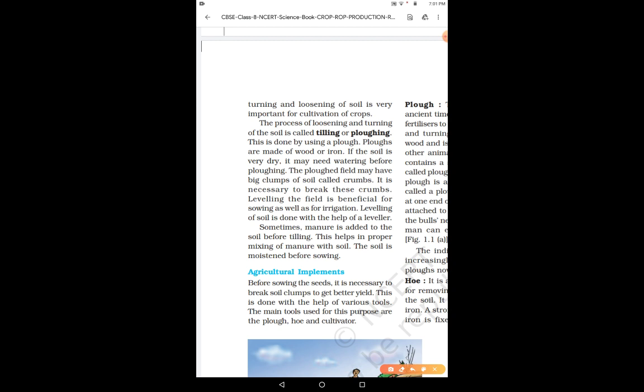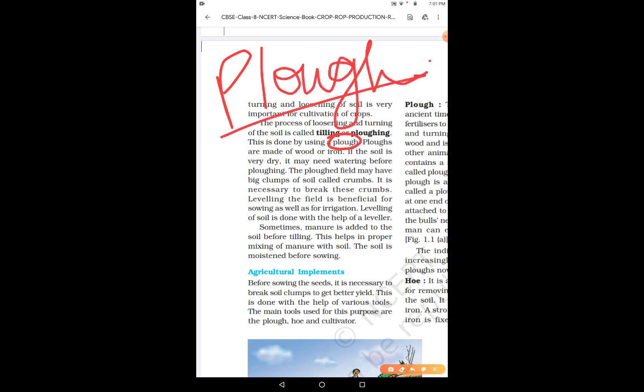So now this turning and the loosening is done by the process known as tilling or plowing. The process of loosening and turning of the soil is known as tilling or plowing. Okay, and this tilling and plowing are done by an agricultural implement known as plow. You might have studied this word plow. So plow is an implement or a tool that is used for tilling or plowing. Tilling is another name of plowing only, children.